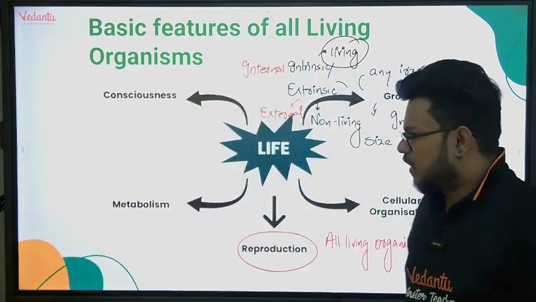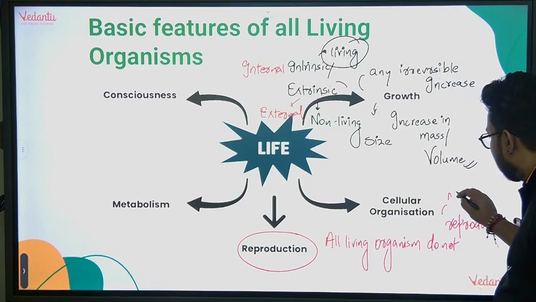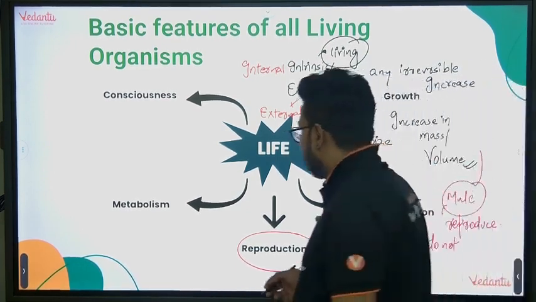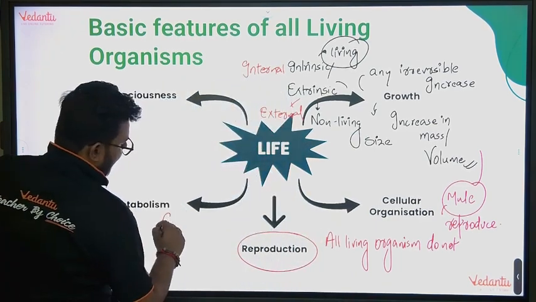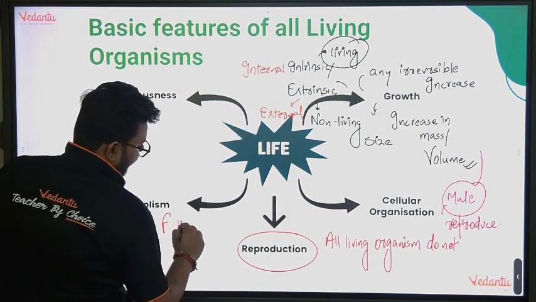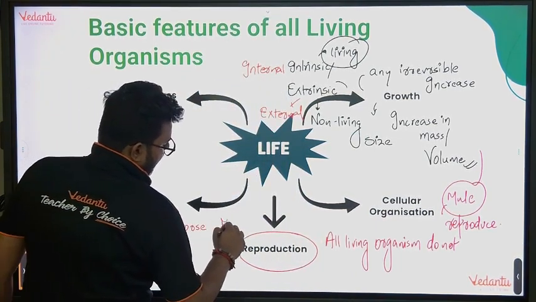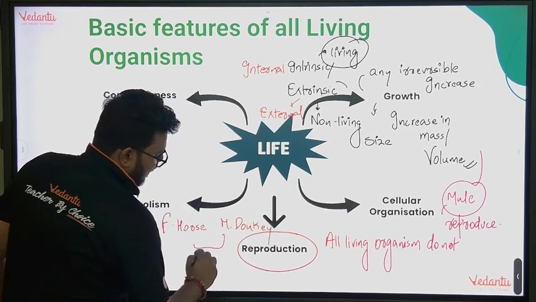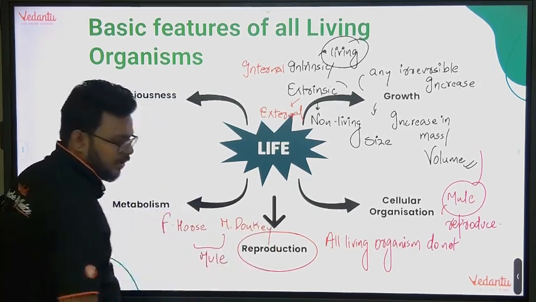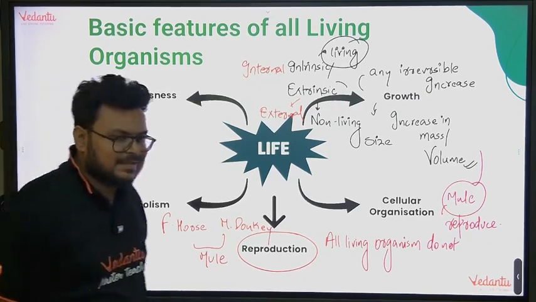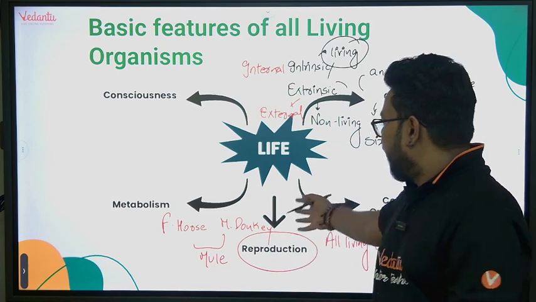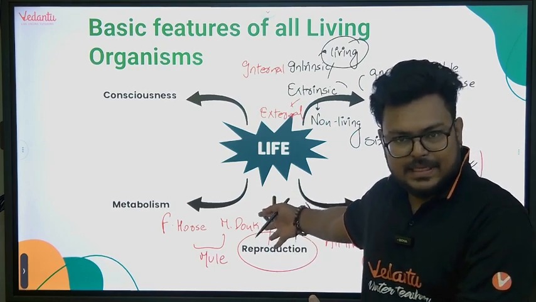For example, if we talk about mule, a mule is a hybrid which is formed by a female horse and a male donkey. We used to get what? A hybrid, that is mule. Now, mule is a living organism, but it cannot reproduce. It is sterile. So, obviously, it cannot be the defining feature of our living organism, right?